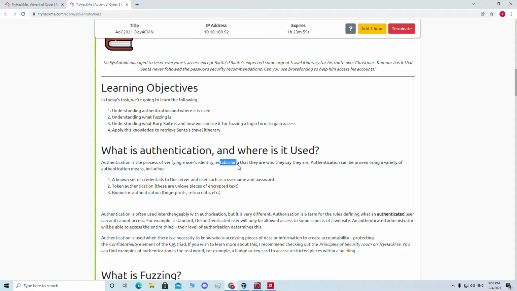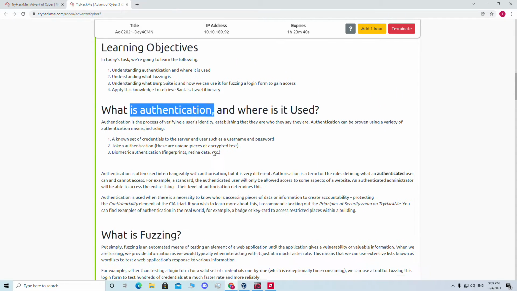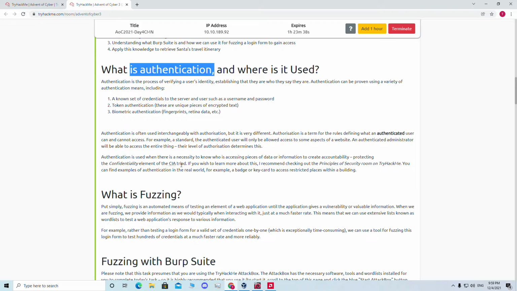If we see the definition here, authentication is the process of verifying a user's identity, establishing that they are who they say they are. Authentication can be proven using a variety of means, including a known set of credentials to the server and user, such as username and password, token authentication, and biometric authentication.